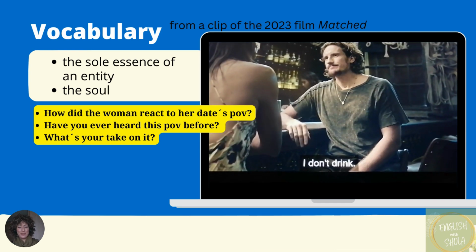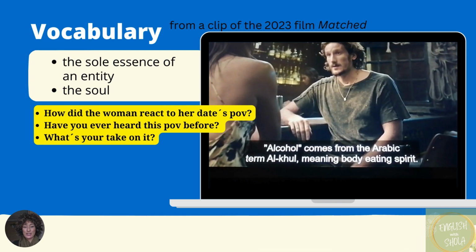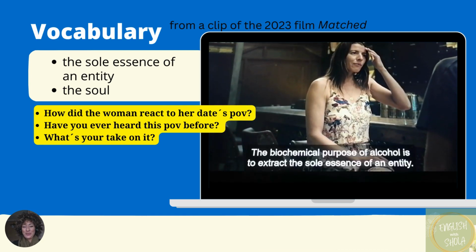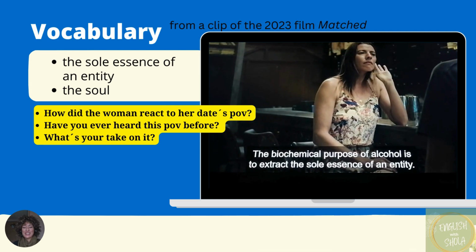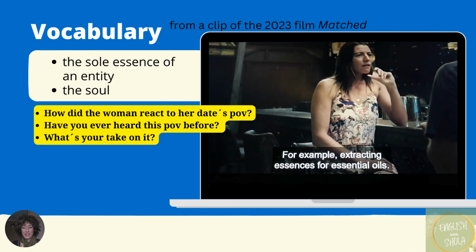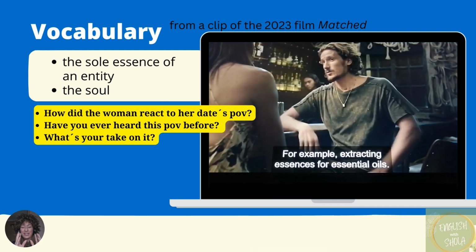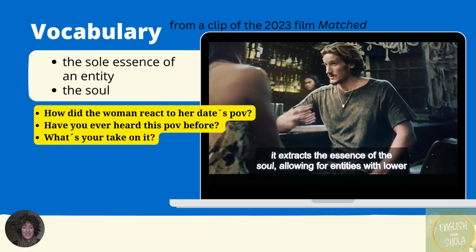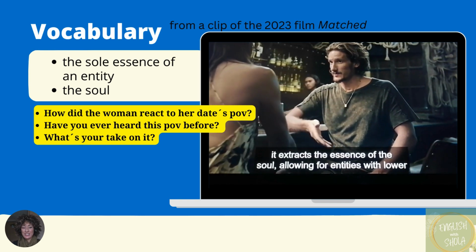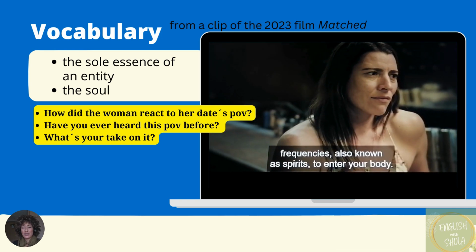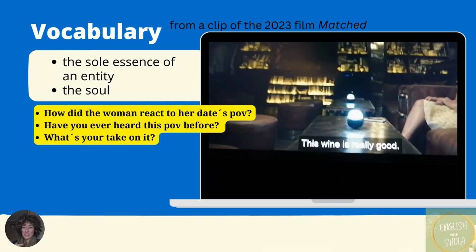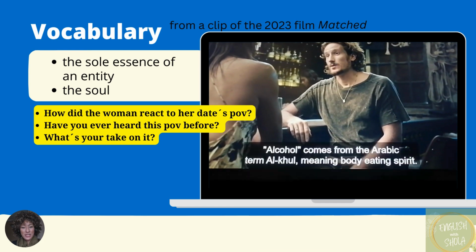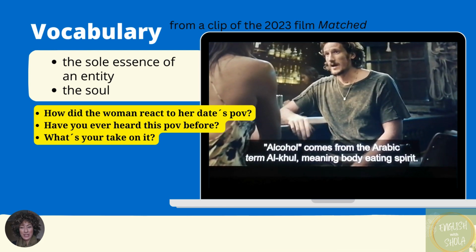So in that clip, we just heard the soul essence of an entity and the soul. The soul essence of an entity means the entire being, the entire part of something or someone. And also, the soul, like in Spanish, it's el alma, the part of a person that is not physical. It's more of the spiritual part of a person. I don't drink. So if you need to, just click to play the video again.